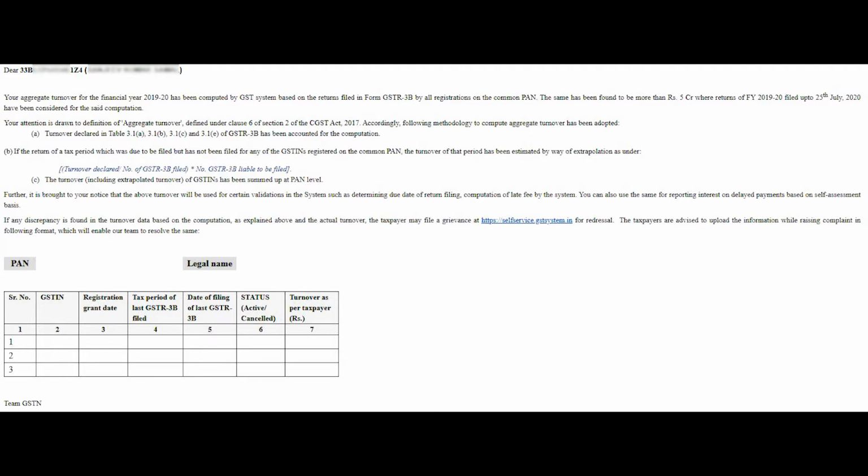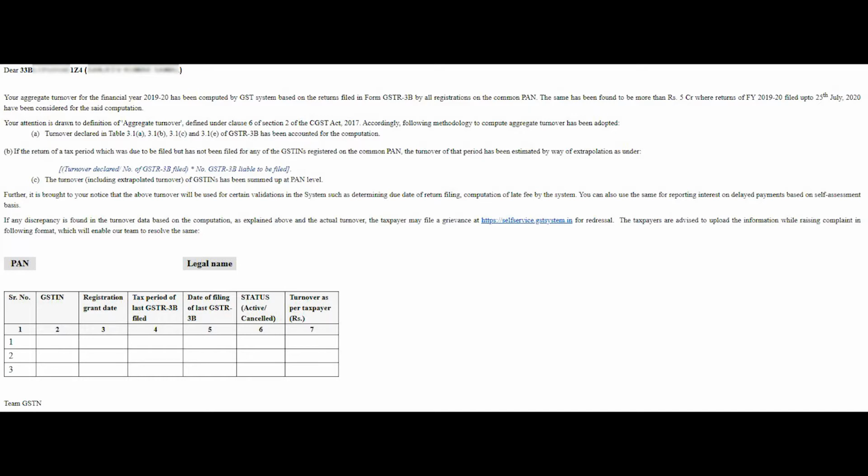Today we will discuss the email received by many taxpayers from the GST department on aggregate turnover exceeding rupees 5 crore. Many of my clients are worried and confused after getting this email. My friends, no need to worry or panic. I am explaining what action needs to be taken to solve this problem.